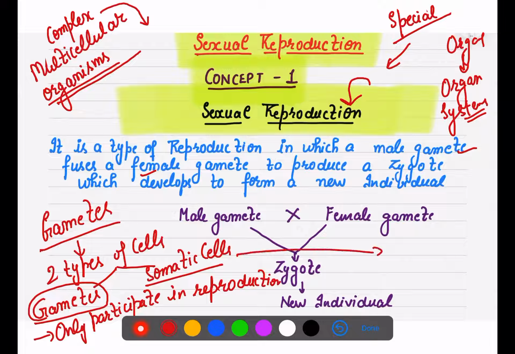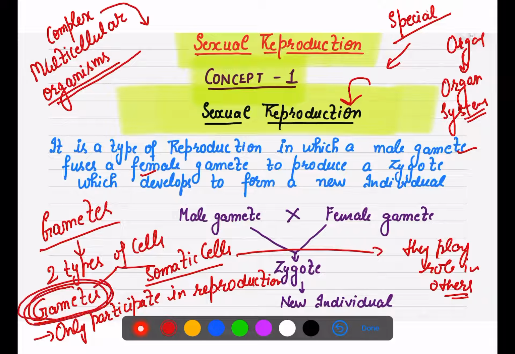Other somatic cells play a role in the rest of the functions of your body or the organism. But gametes specifically play a role in the reproduction. So the reproductive system mainly has specialized cells which are known as gametes. Now, in sexual reproduction two individuals are involved, right?